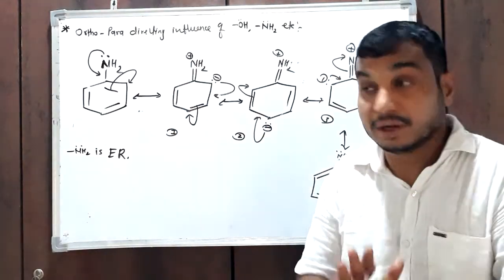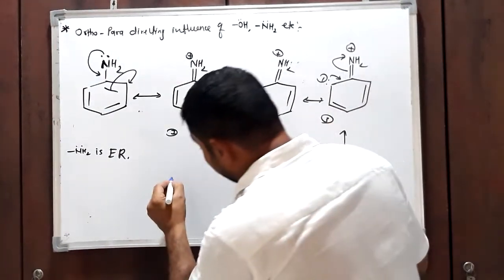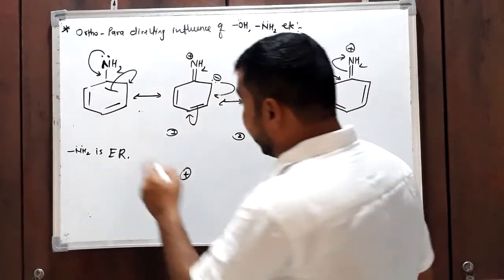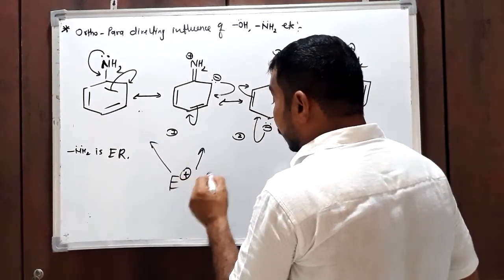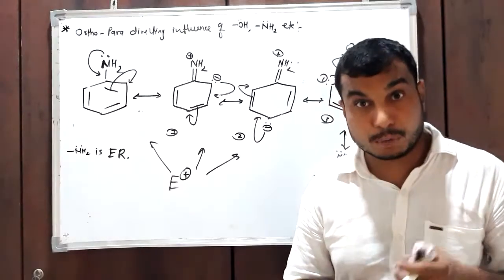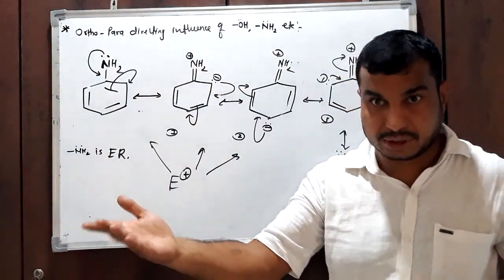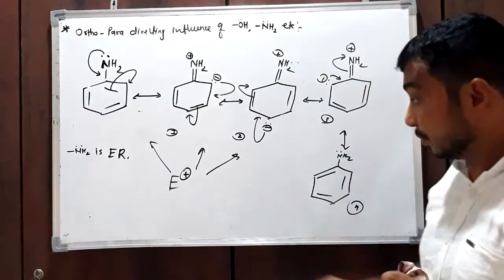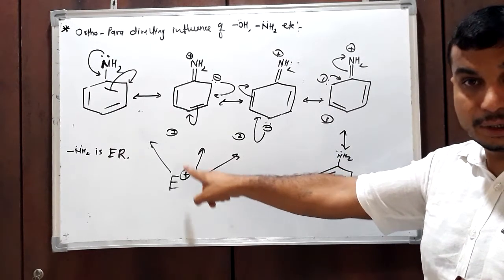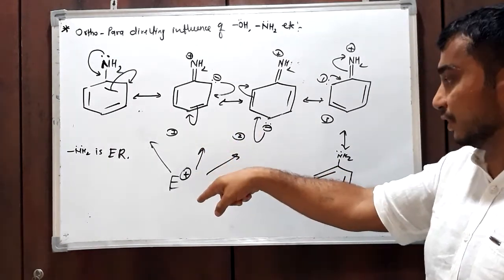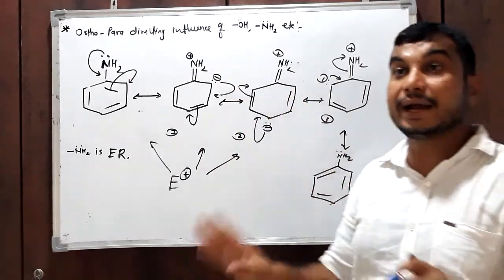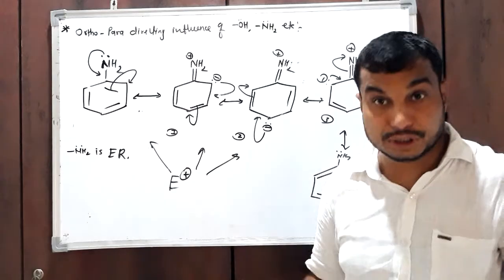So during the reaction, the incoming electrophile, which is positively charged, will attack at which position? Normally positive attacks at negative, negative attacks at positive. Therefore this incoming electrophile, which is electron-deficient or positively charged, will definitely attack at the ortho and para positions and not on the meta position.